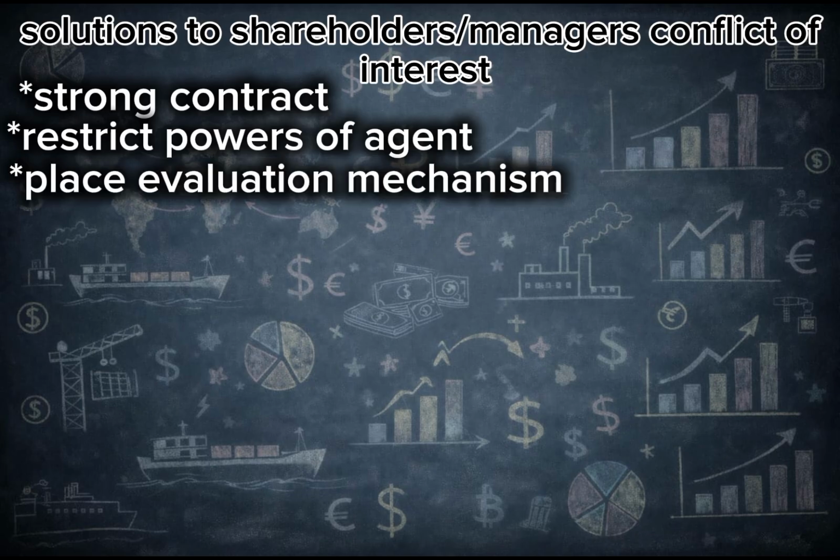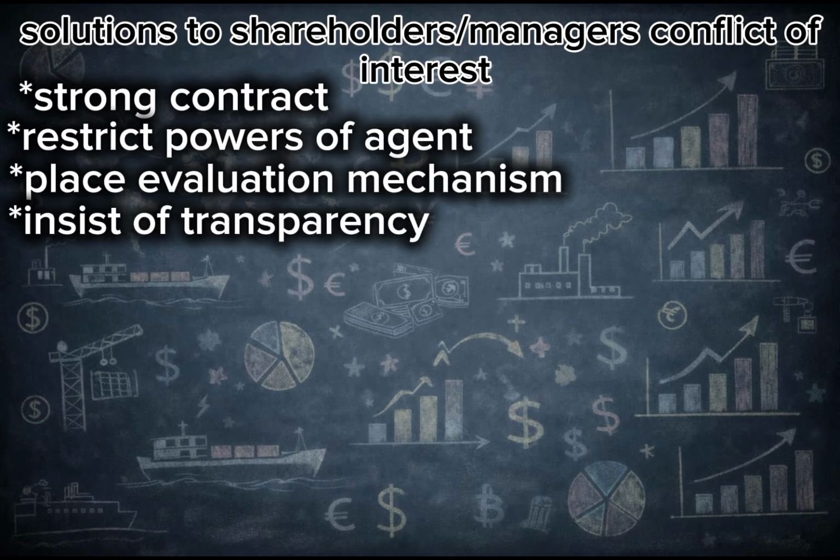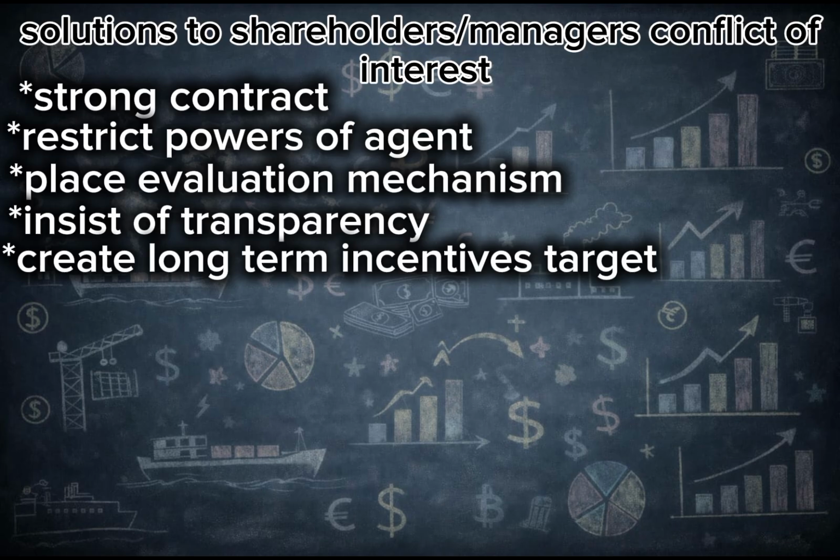Also, putting mechanisms in place to evaluate managers' performance, so as to reward them if they meet those criteria and to sanction them if they are found wanting. That's another way to reduce this agency problem. And also by insisting on transparency between managers and shareholders, so as to bridge the information gap that exists between them.